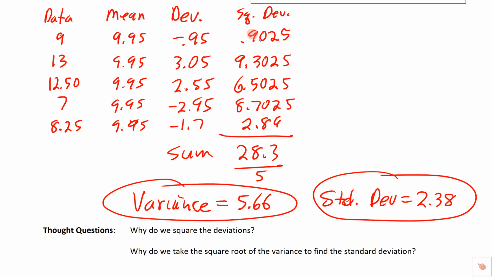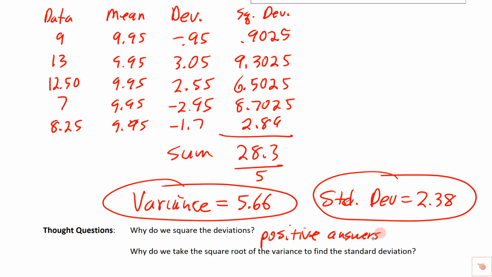So what we do is we square those, so we're adding up how far they are away from the mean when we square that. So we don't care which direction it deviated. These ones are all below, and these two are above. We just want some measurement that keeps track of how far they deviated. This doesn't have the direction because they're all positive, and then we take the average of that. So why do we square the deviations? So we end up with positive answers.